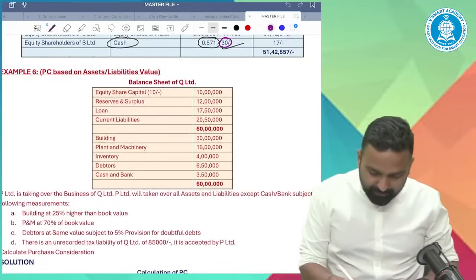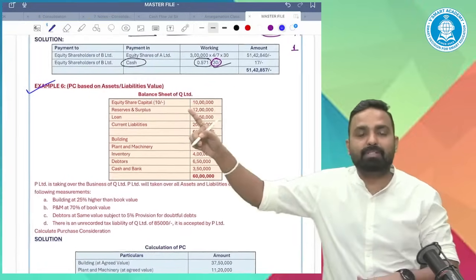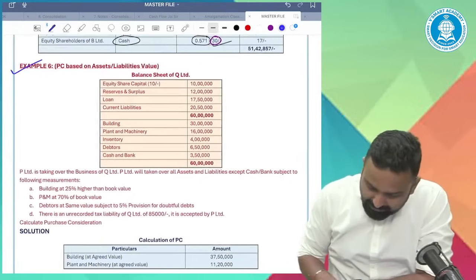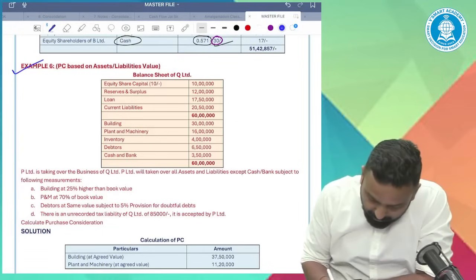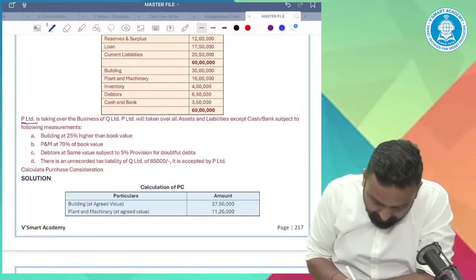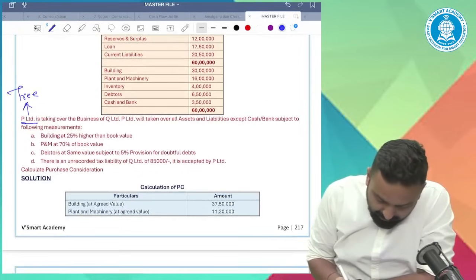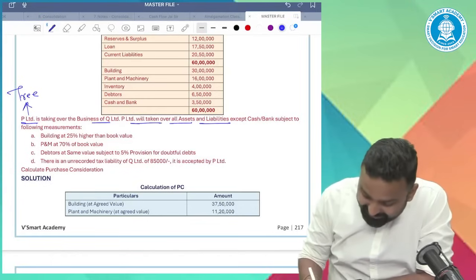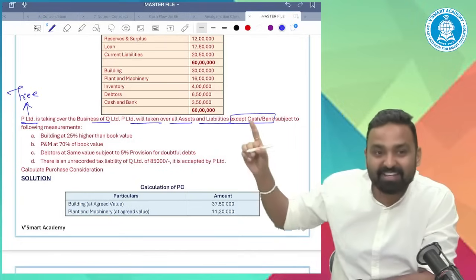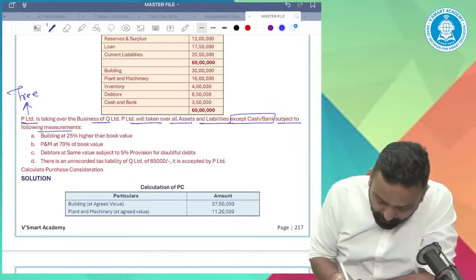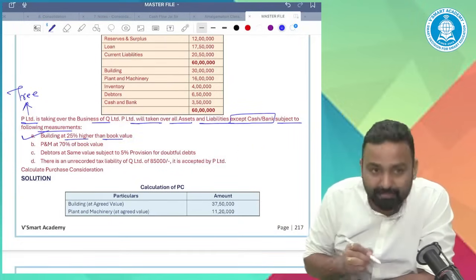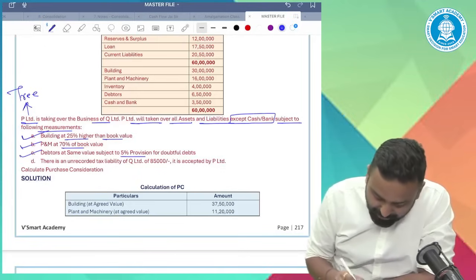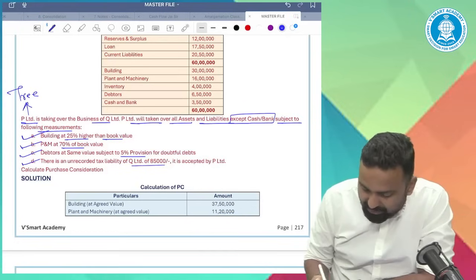All right. See the question. Example number 6. The balance sheet of Q Limited is given. P Limited, the transferee company, is taking over the business of Q. P will take over all assets and liabilities except cash and bank, subject to the following measurements. Building at 25% higher than book value. Plant and machinery at 70% of the book value. Debtors at the same value subject to 5% provision. And there is an unrecorded tax liability of 85,000, which is accepted by P.